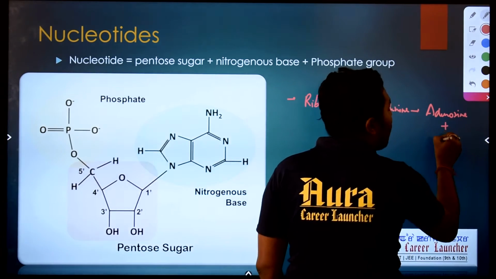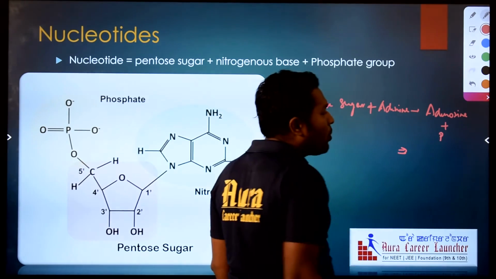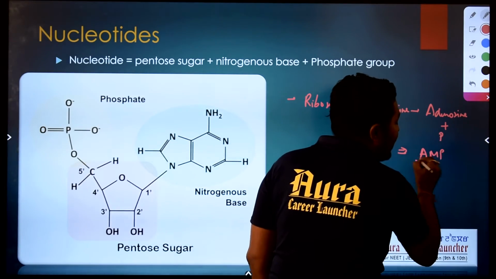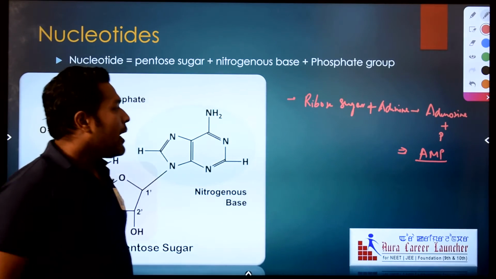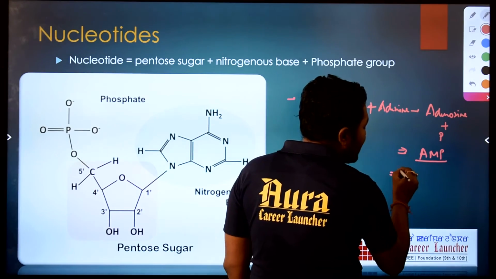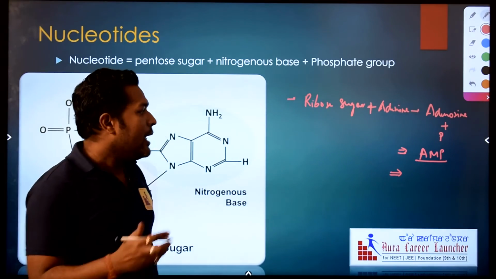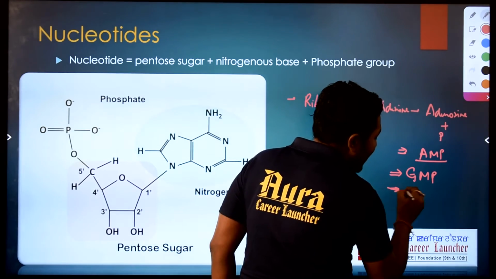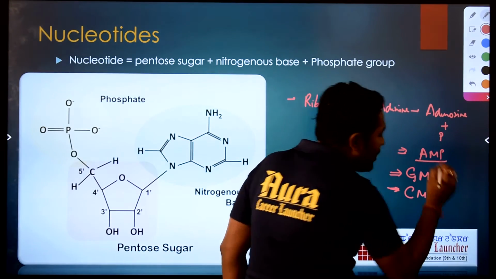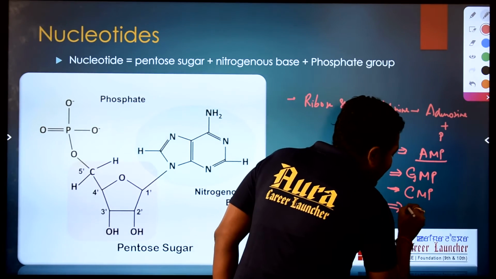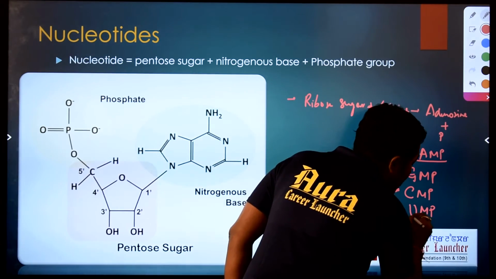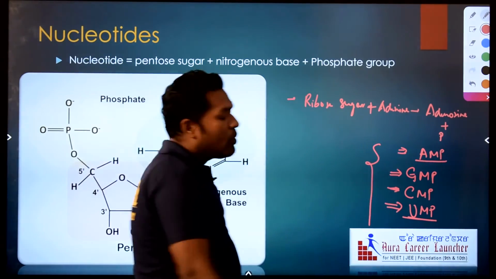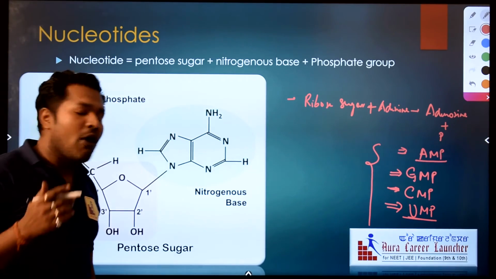When this binds with a phosphate group, a nucleotide is formed, and this nucleotide is called AMP, meaning adenosine monophosphate. The three other nucleotides responsible for the formation of RNA are GMP, guanosine monophosphate, CMP, cytidine monophosphate, and the last one UMP, uridine monophosphate. So these four types of nucleotides are responsible for the formation of RNA.